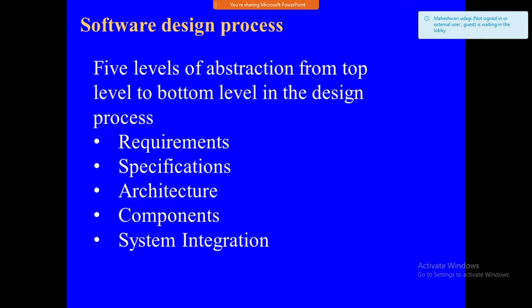Next is the software design process. Here, the software design process may require use of an architectural description language, that is the ADL. ADL is used for representing the following: control hierarchy, structural partitioning, data structure and hierarchy, software procedures. All these things are encoded.